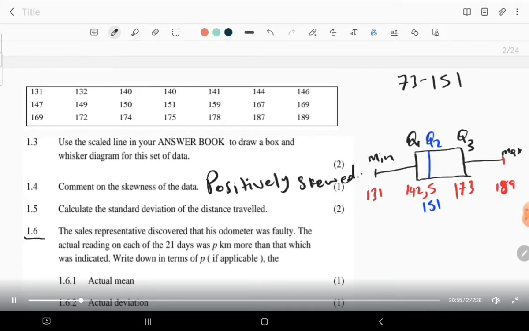So even the mean that we had previously, which I believe was 157.62, having this mean without the value P, now that P is being added, just add P here.